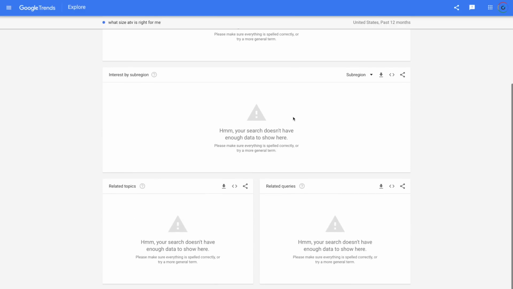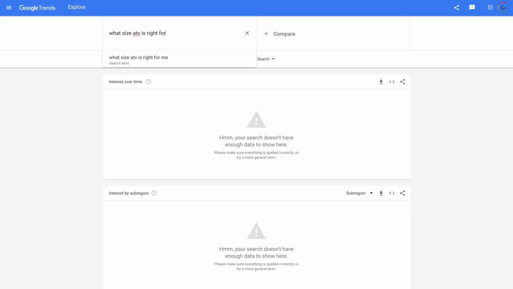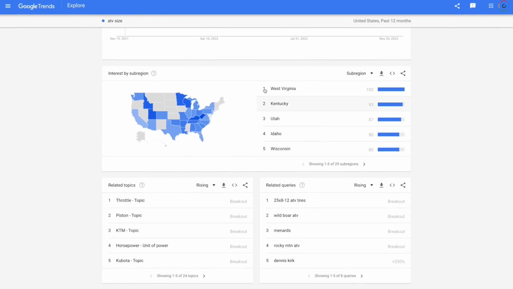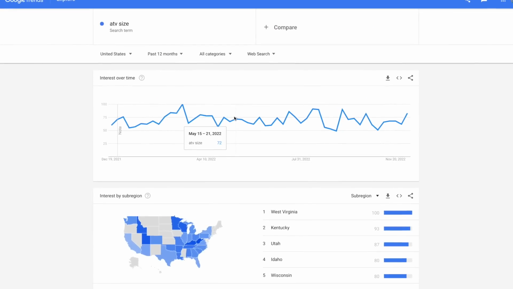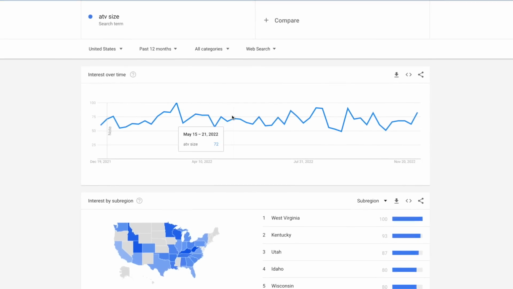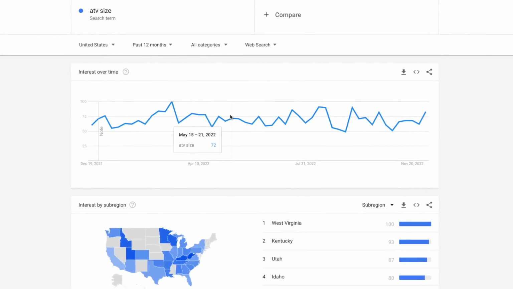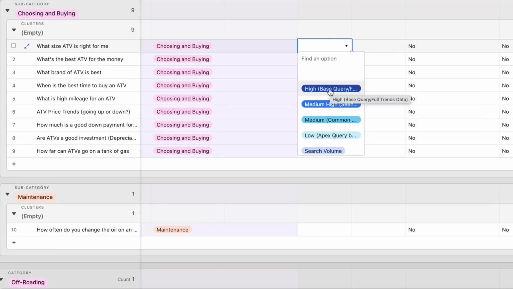Notice there's like no data. That's actually really normal for specific search queries because Google Trends does not take into account semantically equivalent terms. However, if I just do what size ATV is right, so we're just going to shorten it a little bit, still nothing. ATV size definitely has. So if I saw that it had full trends data, meaning I have data in all of these, then it means that there are a lot of searches every single month. For Google to be providing me with data for trends, we're probably looking at around 10,000 searches per month or more. I am going to call this a base query, and that means it's probably going to have high search